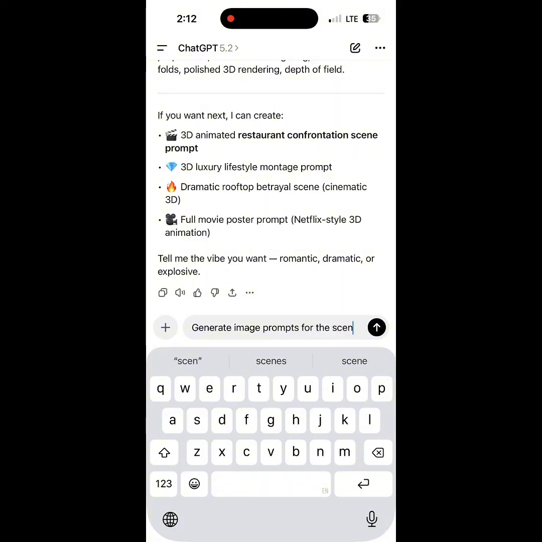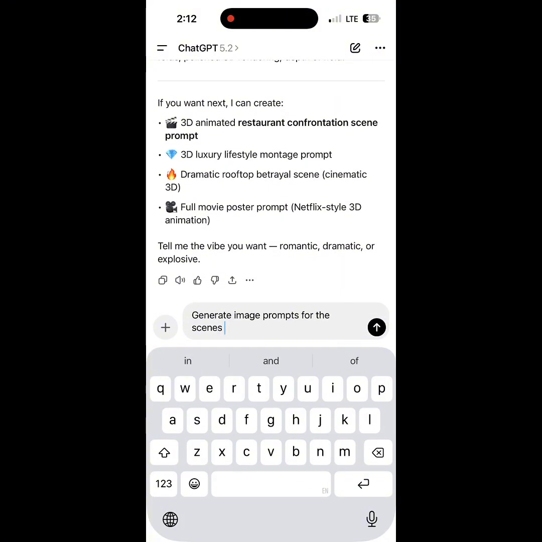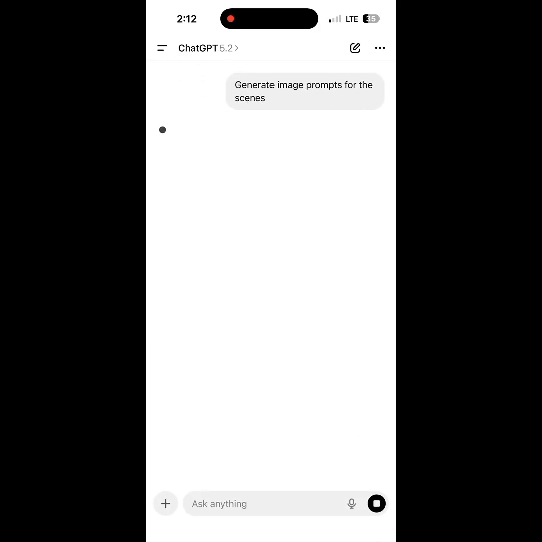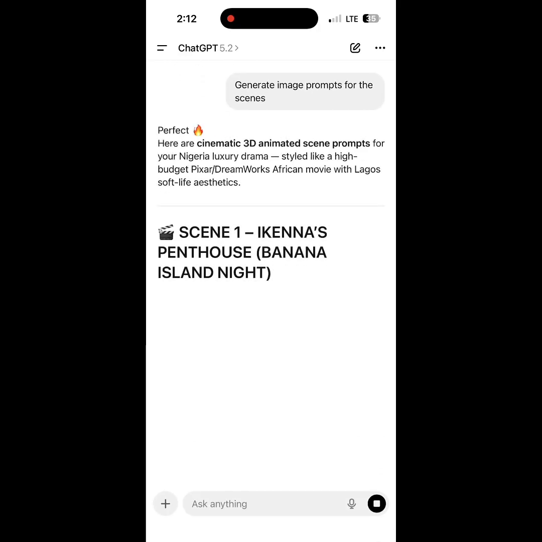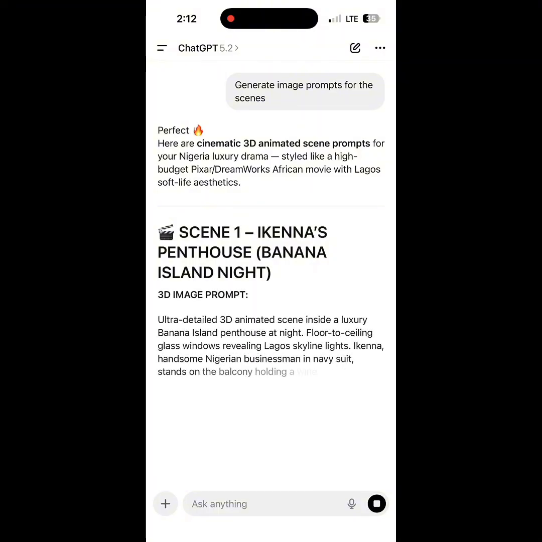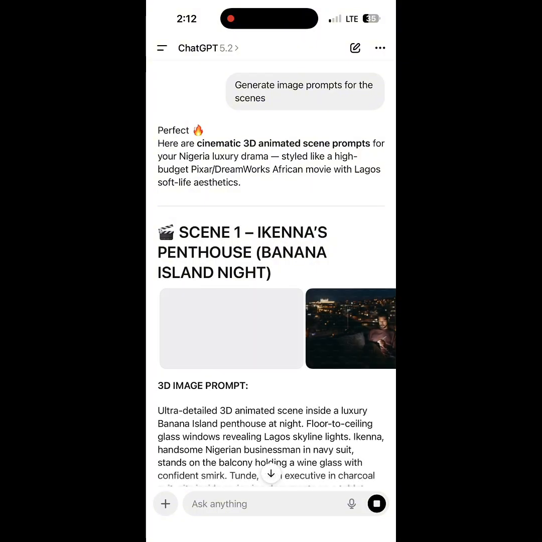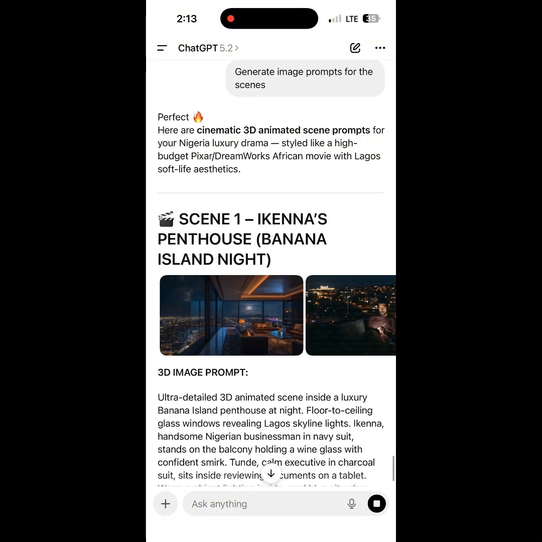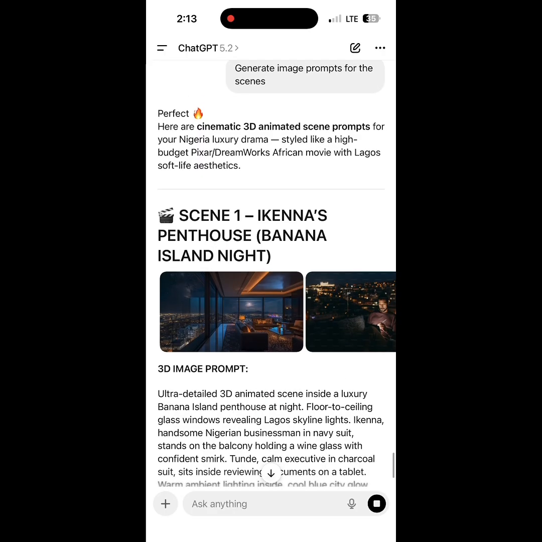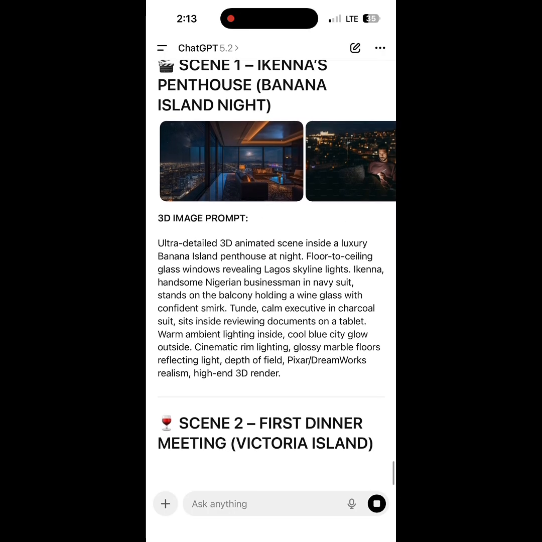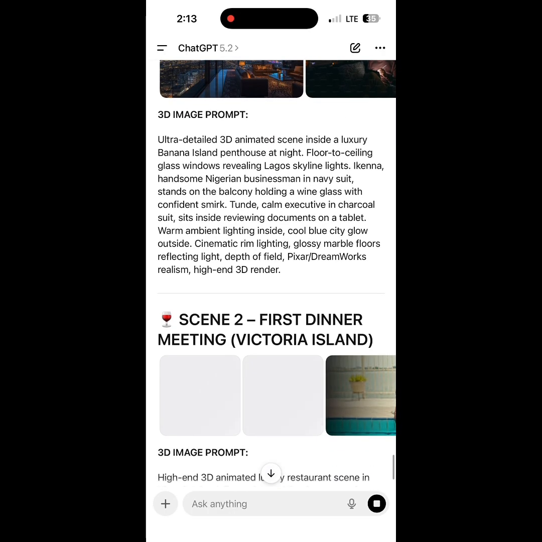We have about 6 or 7 scenes there. So just follow this little by little, step by step. So scene one, Ikena Penthouse, Banana Island. So you can see this is the image prompt for the scene.